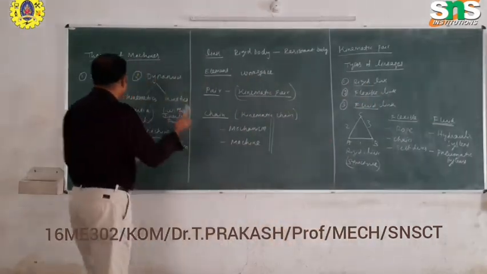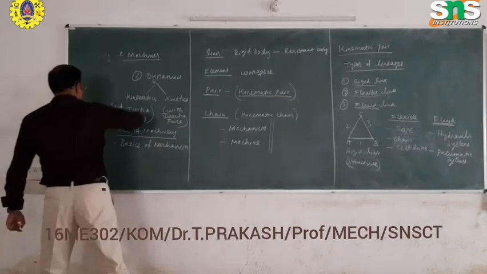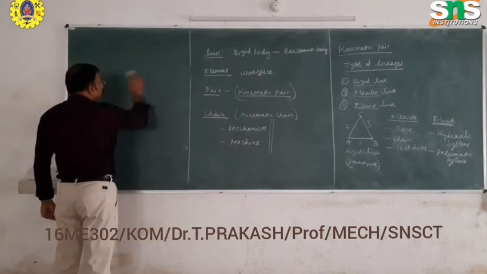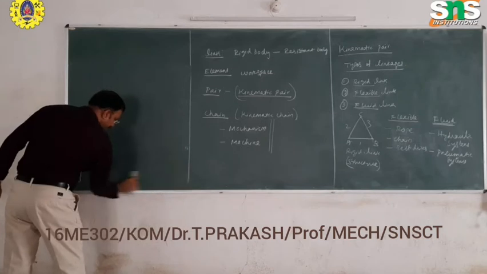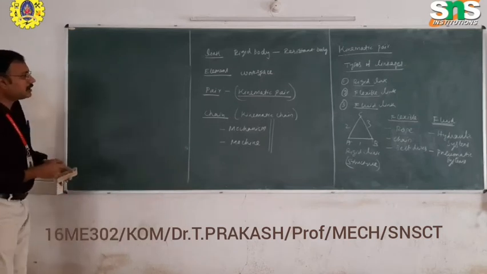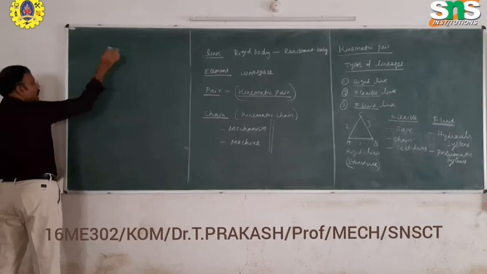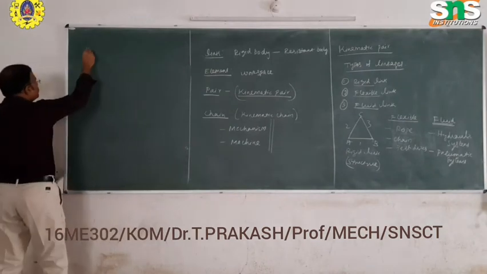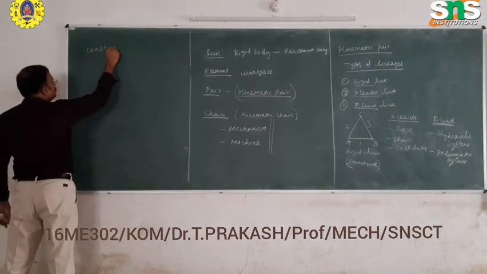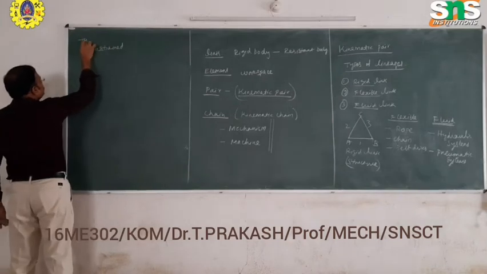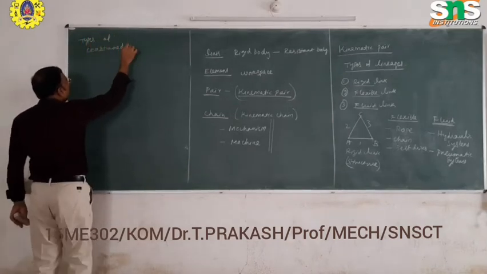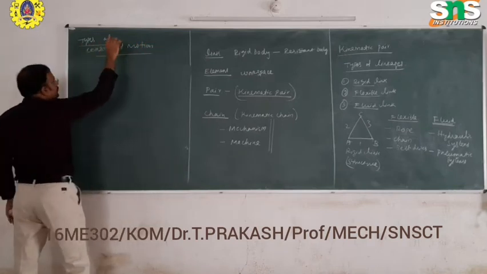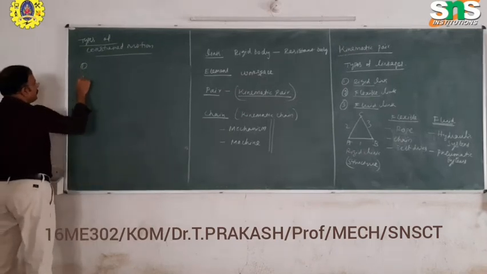Okay, next we will see the different classifications of kinematic pairs. According to the constraint motion in a kinematic pair, before designing any machine or mechanism, you have to know about the types of constraint motion. What are the types of constraint motion? There are three types.